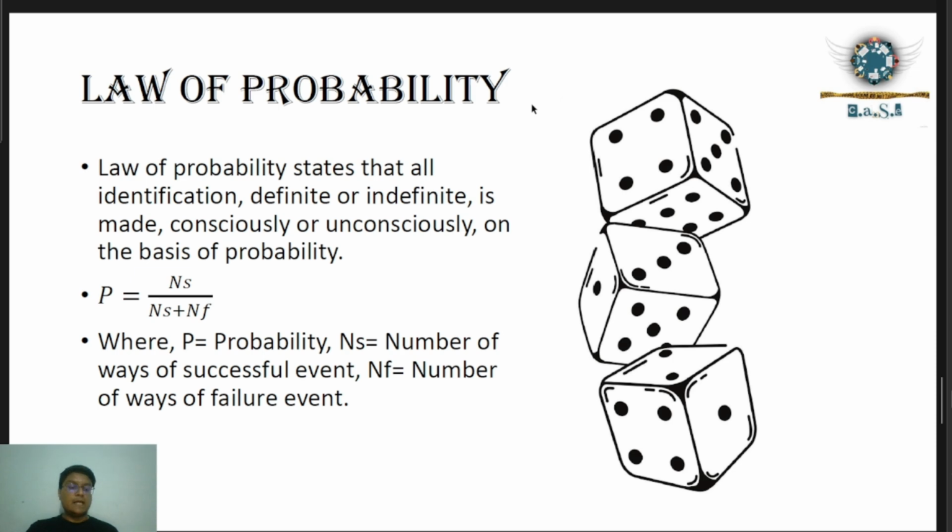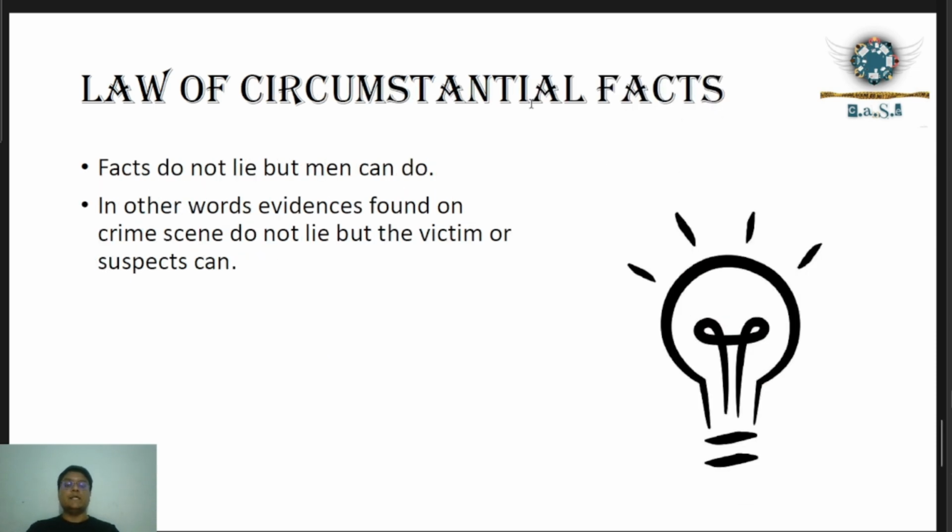Now we will talk about the next law, that is the law of circumstantial facts. Basically, the law of circumstantial facts states that facts do not lie, but man can. Any evidence we find at the crime scene never lies, because we can analyze the evidence particularly to reach the suspect. But a man can lie. Why can the man lie? Because man can be altered, their thoughts can be altered, they can be manipulated. That's why we can say that a man can lie, but the facts do not. I hope you got what I am trying to say.